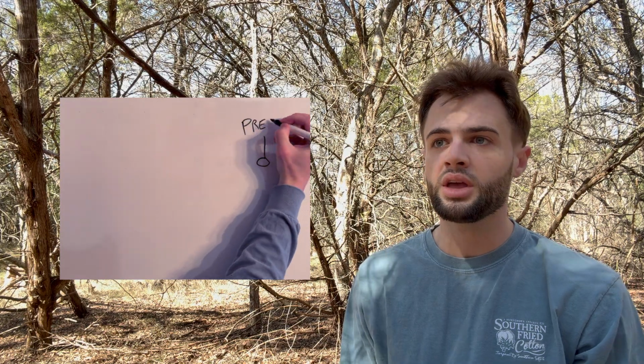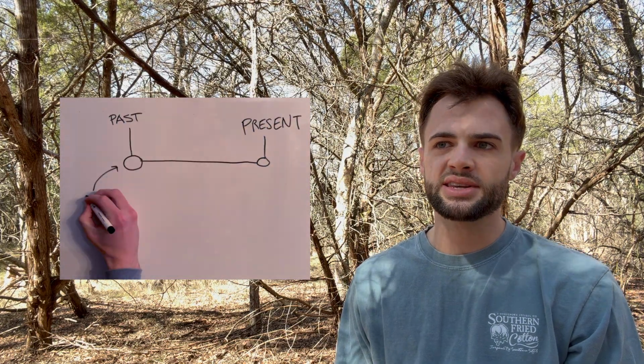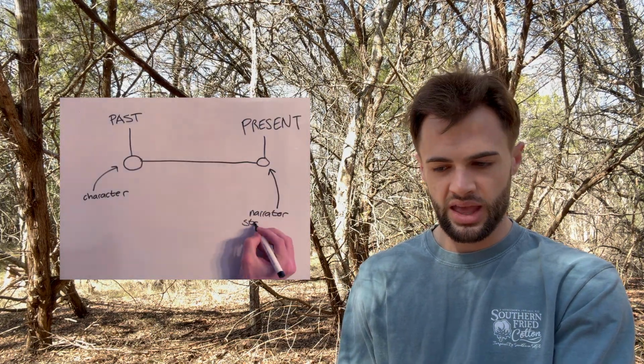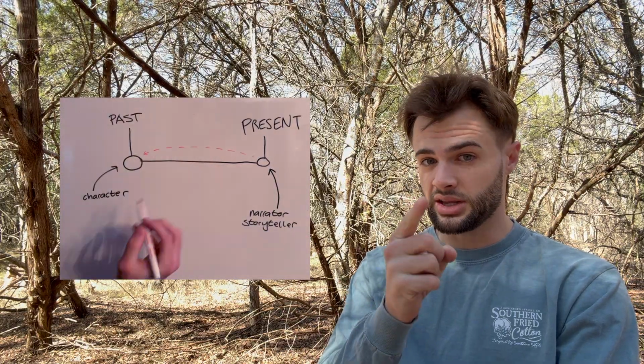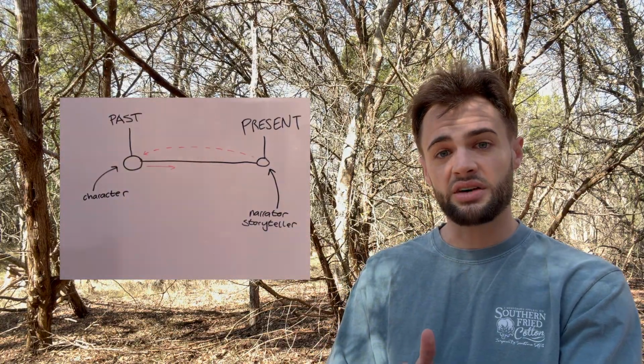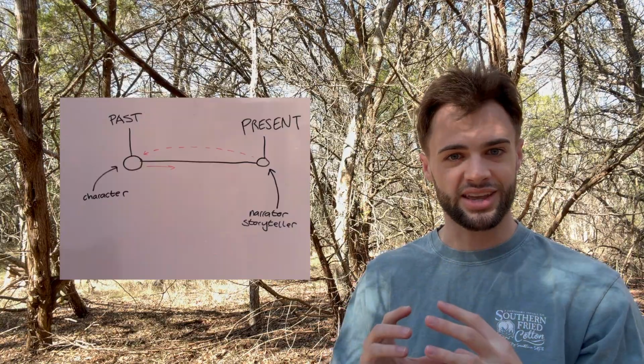You are talking about a character or perhaps even yourself, and you are expressing a knowledge of the future that the character, even if that character is you yourself, does not have at the point of time that you are talking about in the story. That might sound very weird, but I promise you, you have experienced this structure before.